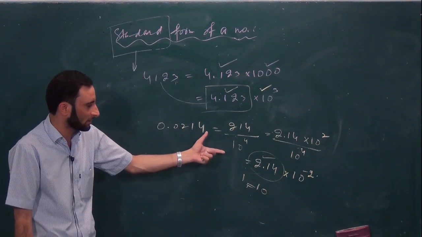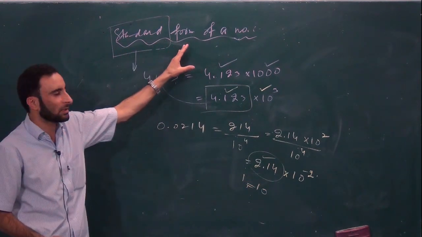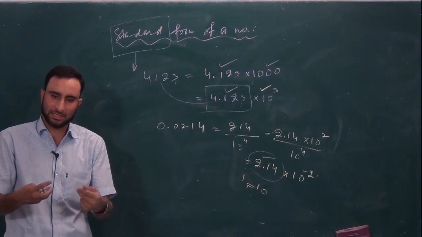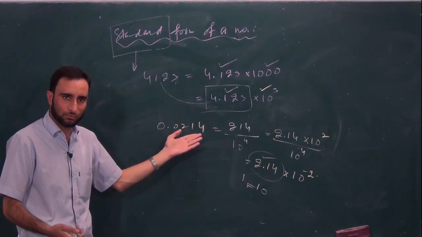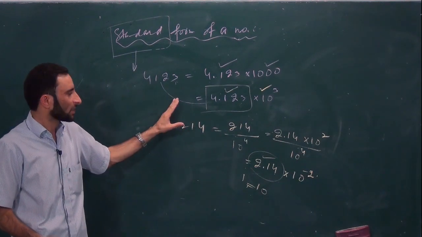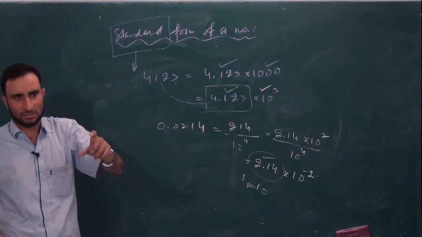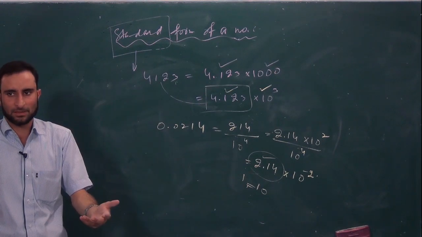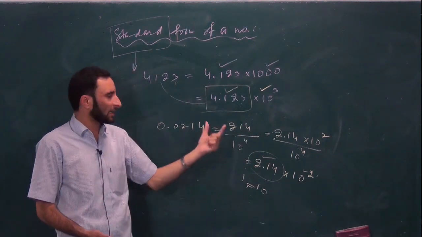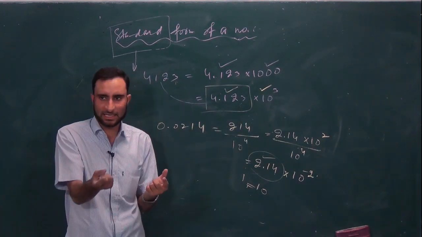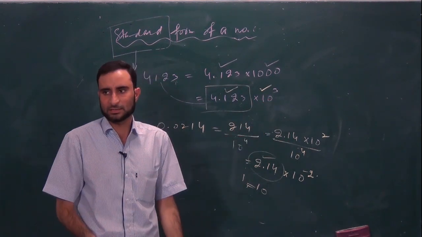So we call these types of numbers the expression, the phenomenon, as the standard form of a number. Is it clear? A number may be a direct number, कोई भी 4 डिजिट नंबर, 3 डिजिट नंबर होगा, and it may be in decimal form. Got it? So always whenever we have to write a number in standard form, you have to keep it in mind that वो जो नंबर आपके पास होगा वो आपको एक्सप्रेस करना है as a product of two numbers such that one number should lie between 1 and 10 and the other जो product quantity में होगा that is an integral multiple of 10. Is it clear now?